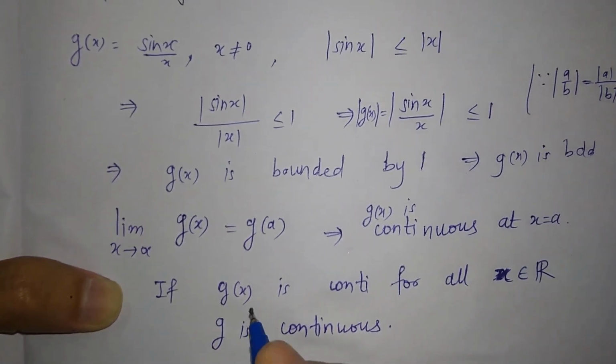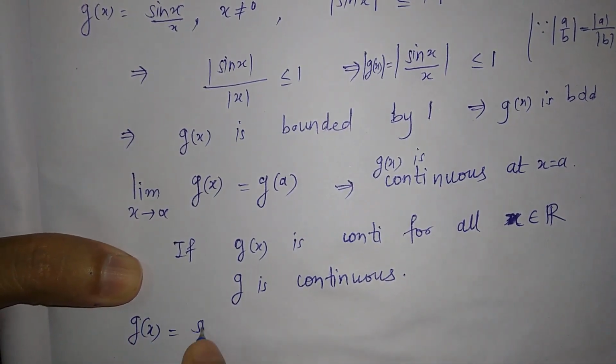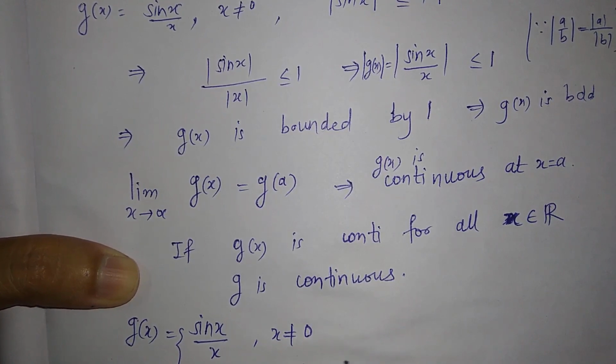So g of x is equal to sin x upon x for x not 0 and this is equal to 1 if x is equal to 0.